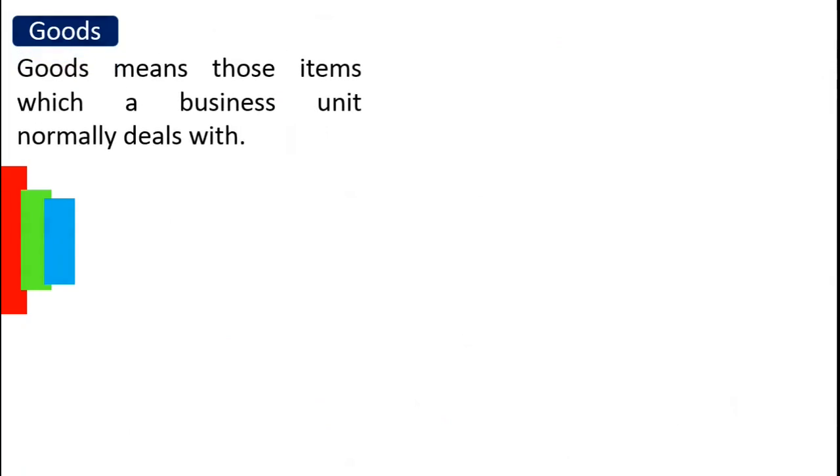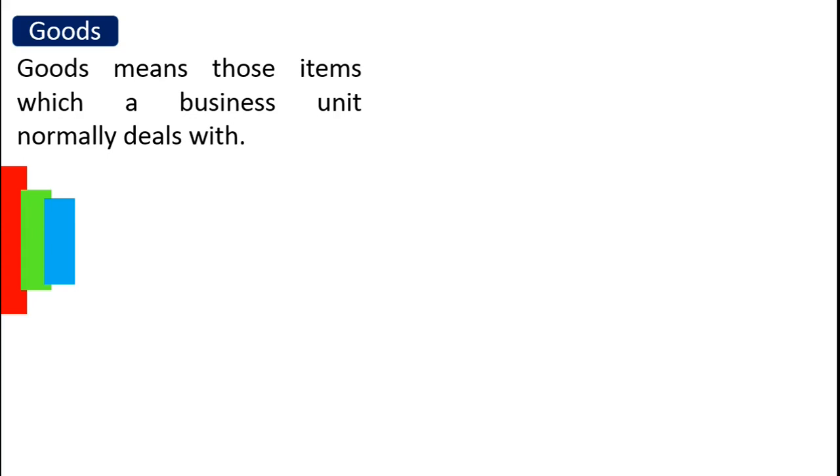Goods mean those items which a business unit deals with in the normal course of the business. These items are bought by a business entity for further processing or for resale during the same year so that the business can generate cash. This point is explained in detail in the video Difference between Fixed Assets and Current Assets. Please watch that video for more clarity on these differences.